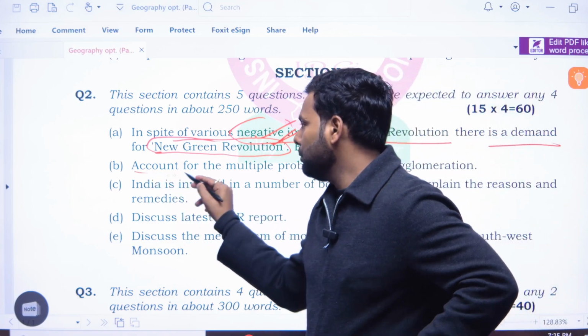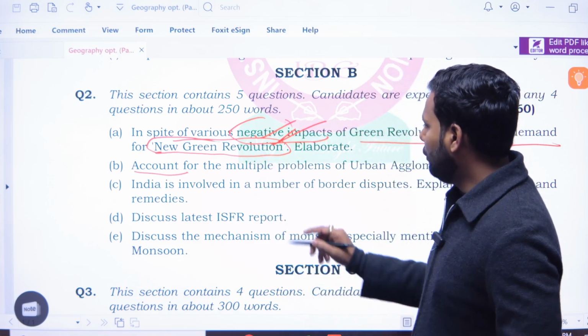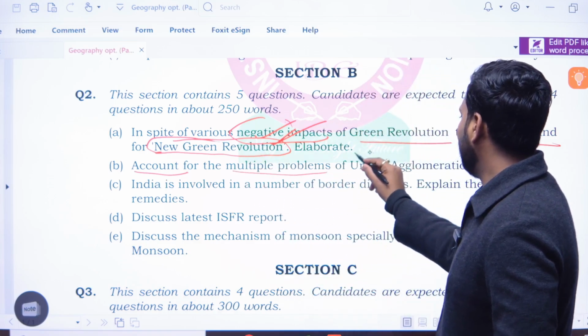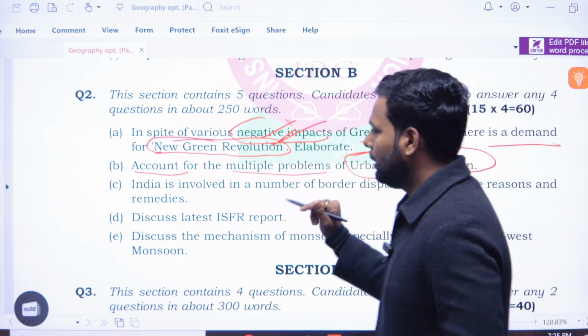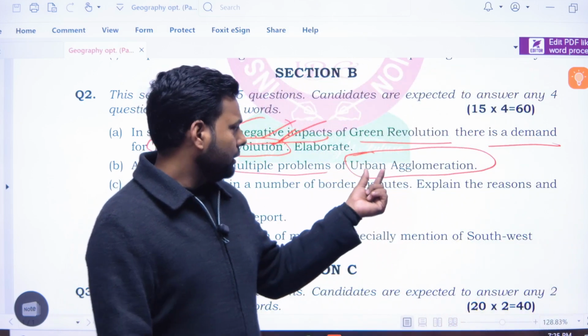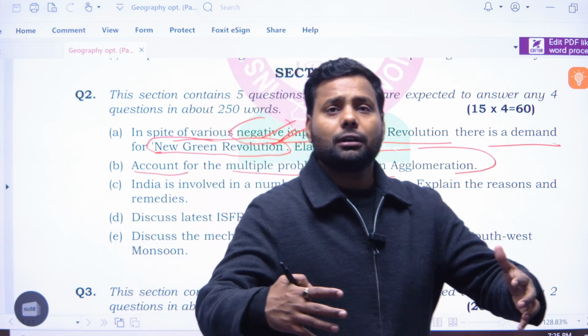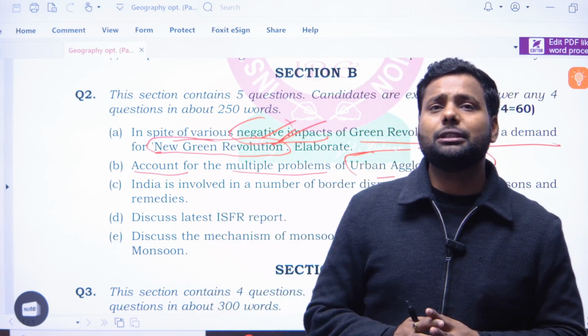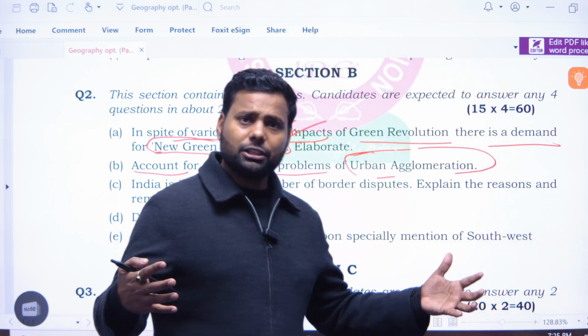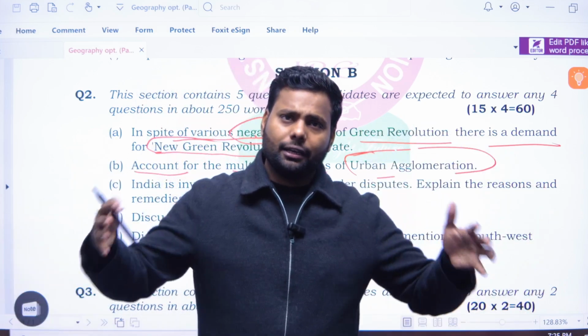Okay, now the second question: account for the multiple problems in urban agglomeration. Here, firstly, you have to break down what is urban and what is agglomeration. Agglomeration means a collection. Urban agglomeration means where everything is, a group of all.